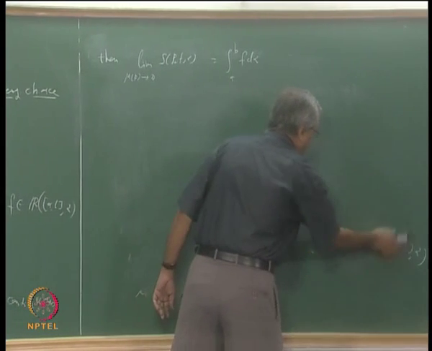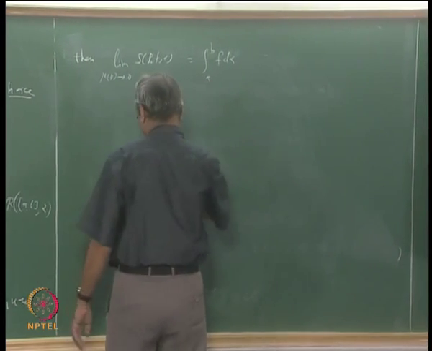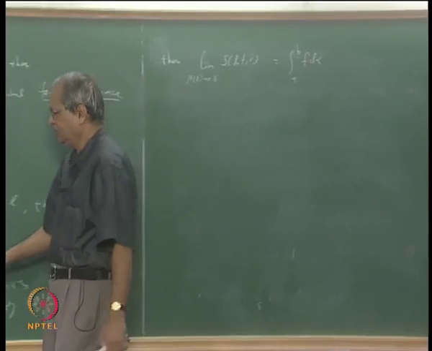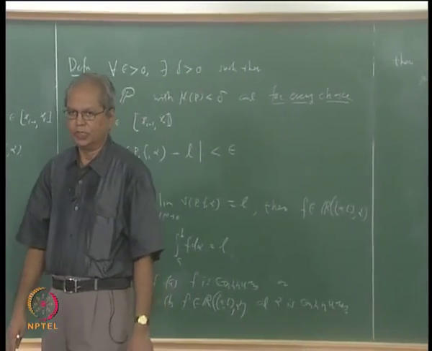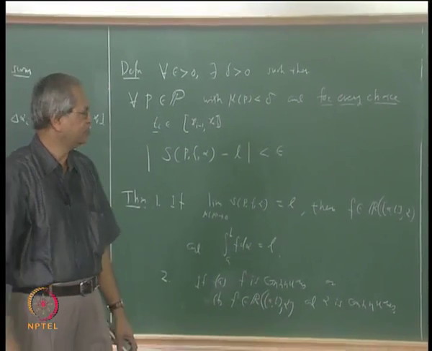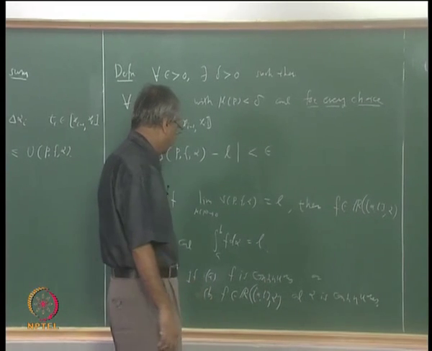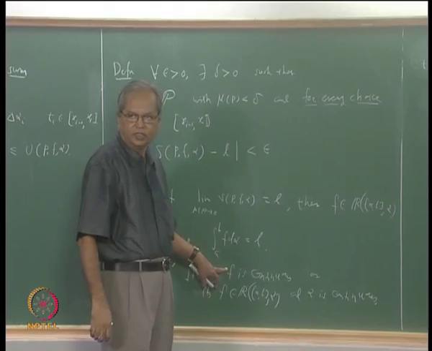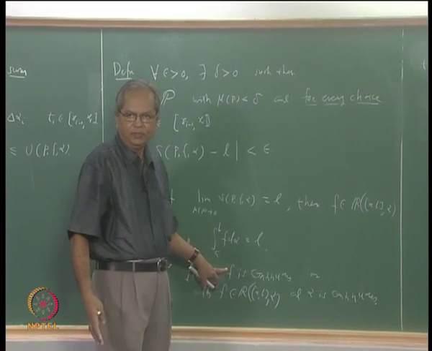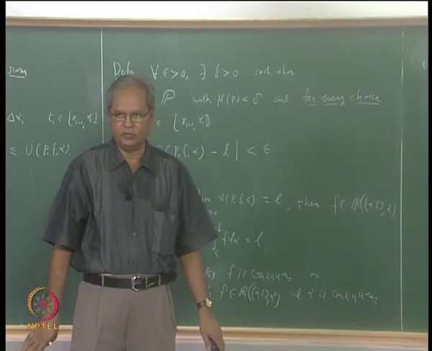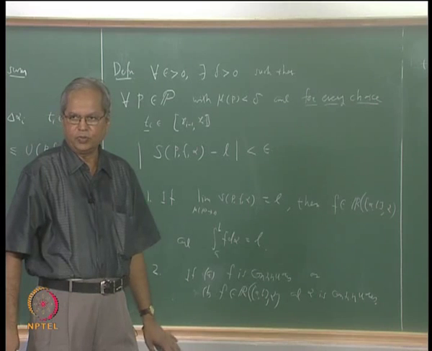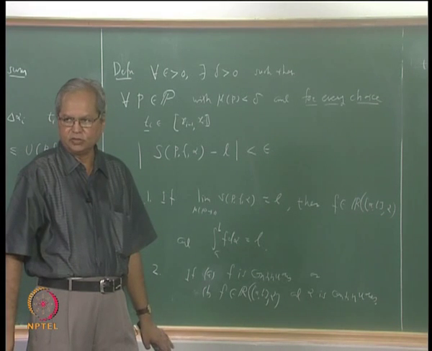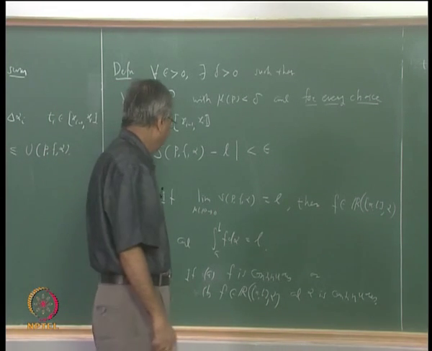Out of these two conditions, if f is continuous, it is fairly easy to prove. In fact, you can say that the bulk of the steps in the proof we have already discussed. What is the first step? First step is that if f is continuous, since it is a closed bounded interval, it is a compact set, so f is uniformly continuous. Every continuous function is uniformly continuous on a compact set, that is something that we will use.